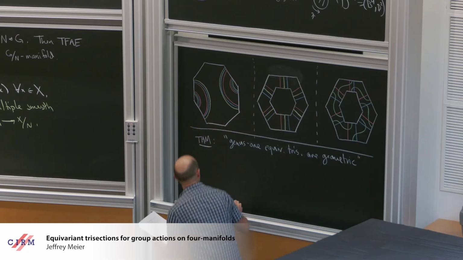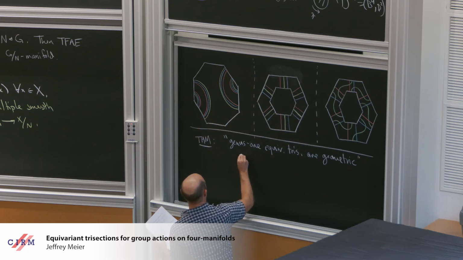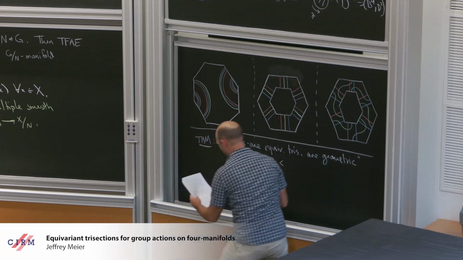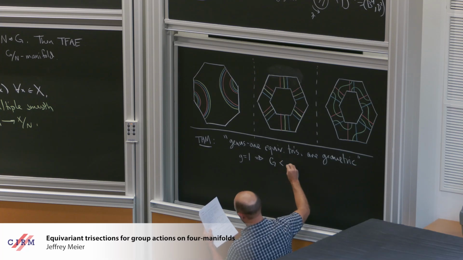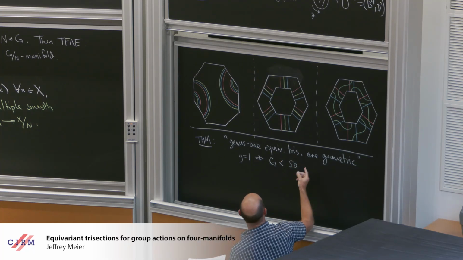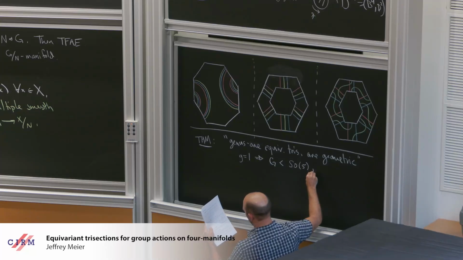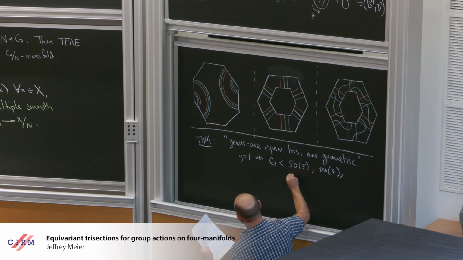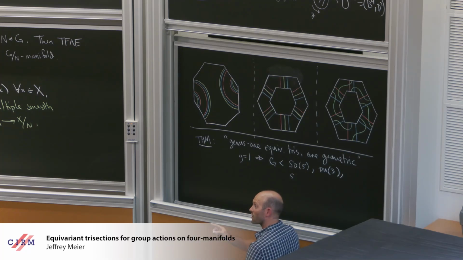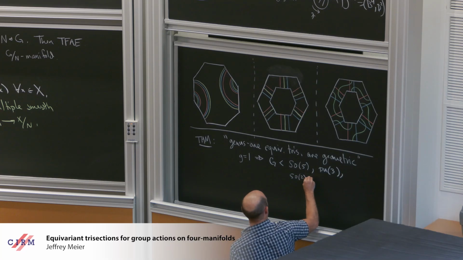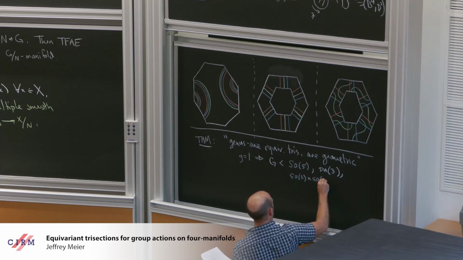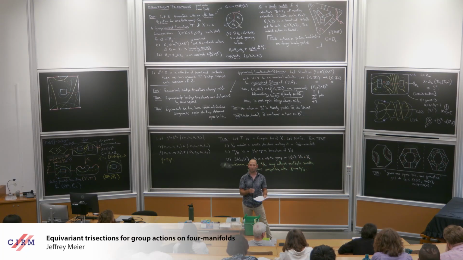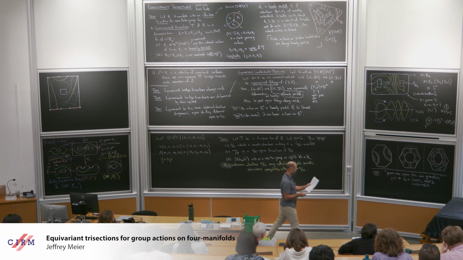And what we really mean by this is that if g is 1, then the group is living in one of these automorphism groups. If it's a trisection of the 4-sphere, it's living in SO(5). If it's a trisection of CP2, it's living in PU(3). If it's a trisection of S1 cross S3, it's living in SO(2) cross SO(4). So you can only have very rigid actions that leave invariant a genus 1 trisection.